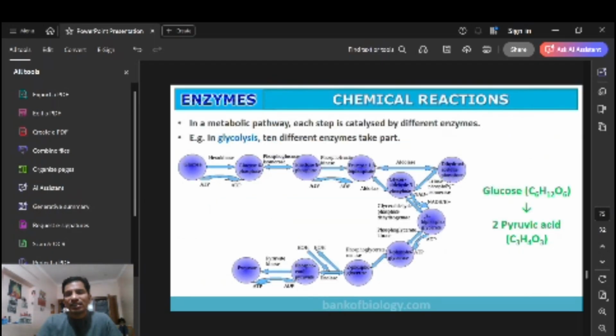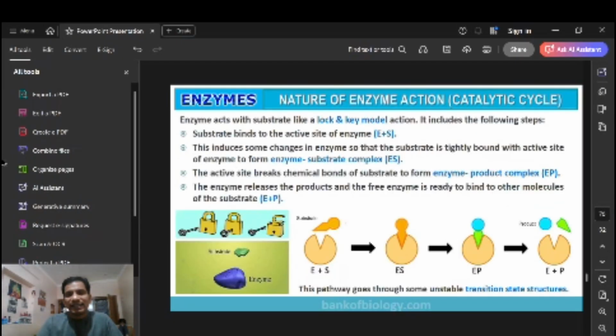See, glucose forms two pyruvic acids in glycolysis. And the nature of enzyme action, the catalytic enzyme cycle: here is the enzyme, this is E plus S, the enzyme and this is the substrate, with a particular pocket, as I told you. In the pocket, the substrate fits and forms an enzyme-substrate complex. After that, enzyme plus product will be formed, right? The pathway goes through some unstable transition state structures, right? EP means the enzyme-product complex is formed, right?